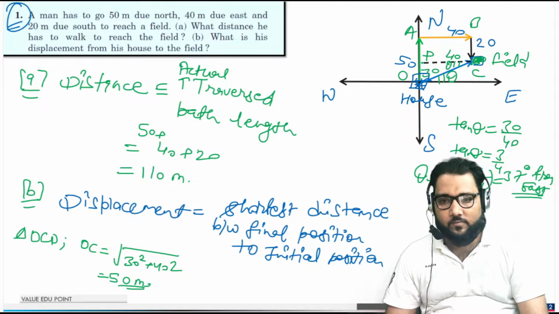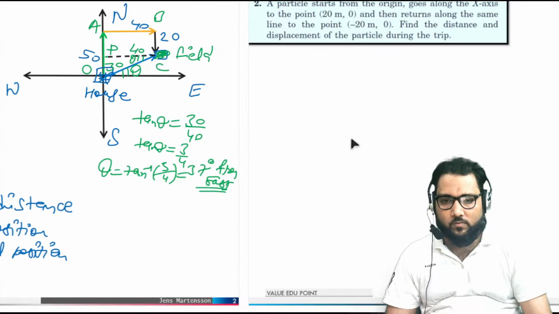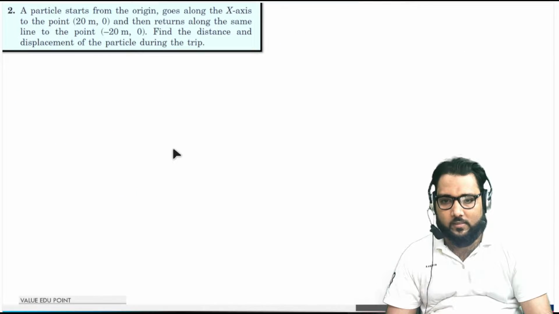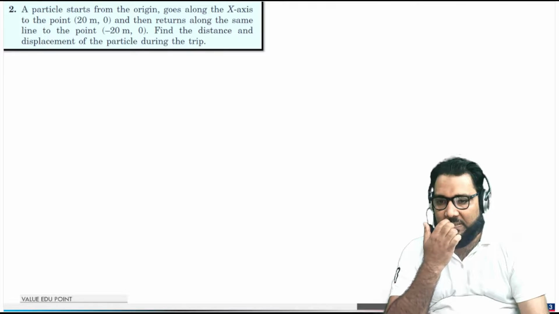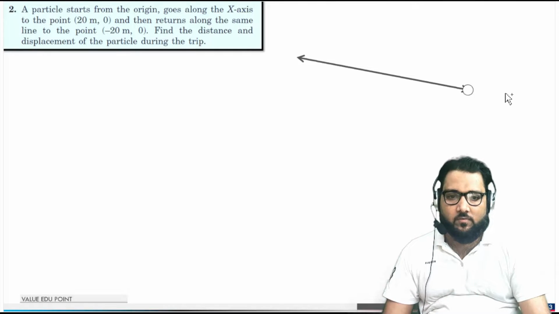Is it okay, guys? So these are very easy problems. Remember these two concepts always: distance is the traversed path length, and displacement is the shortest distance between the final position and the initial position.